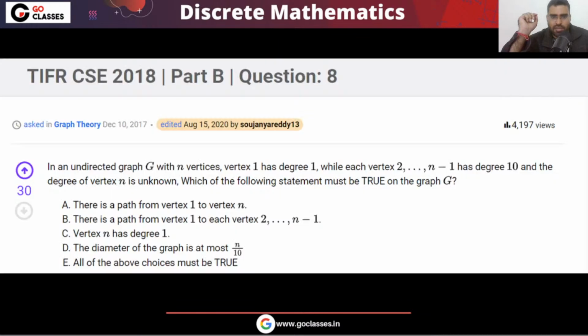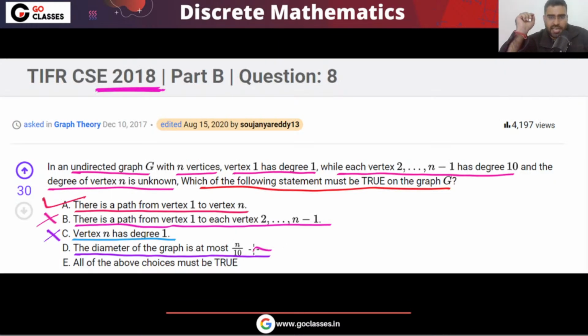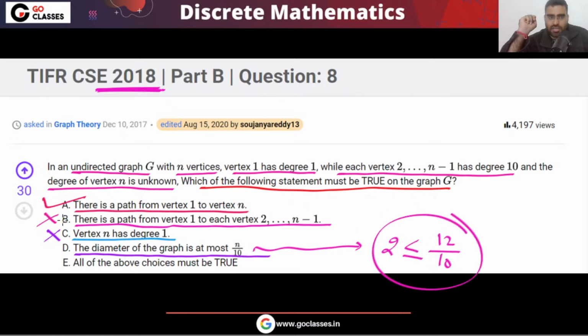Remember, this option is saying at most n by 10, but 2 is not less than that. So definitely this statement is false.